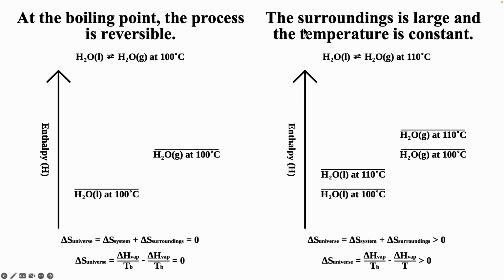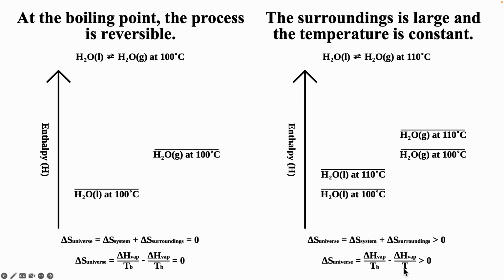Now, what about if we raise the temperature to 110? Now, the temperature of the surroundings is constant, right? The surroundings is everything in the universe except for the system. And so the temperature of surroundings is constant. And so if we're calculating delta S of the surroundings, it'll still be minus delta H over T because the only thing that affects the surroundings is basically heat and work. But notice that our T is no longer the boiling point. Our T is actually 110 degrees Celsius.